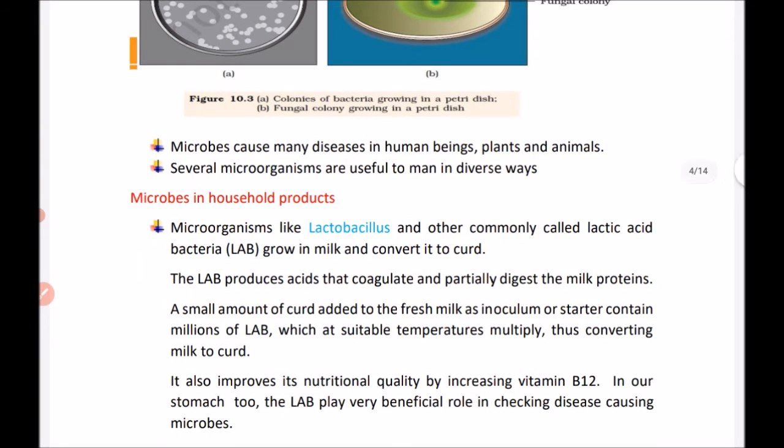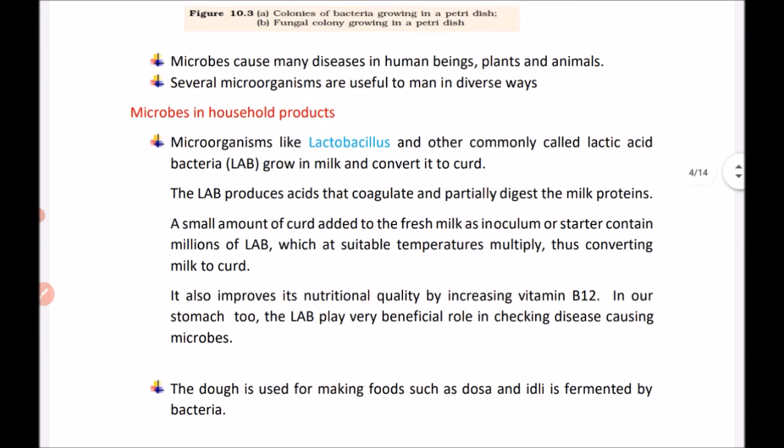Microbes like Lactobacillus, commonly called lactic acid bacteria, grow in milk and convert it into curd. This Lactobacillus produces acids that coagulate and partially digest the milk protein. A small amount of curd is added to fresh milk, and it acts as an inoculum or starter containing millions of bacteria which multiply at a suitable temperature, converting the milk into curd. It also improves the nutritional quality by increasing the vitamin B12 content.